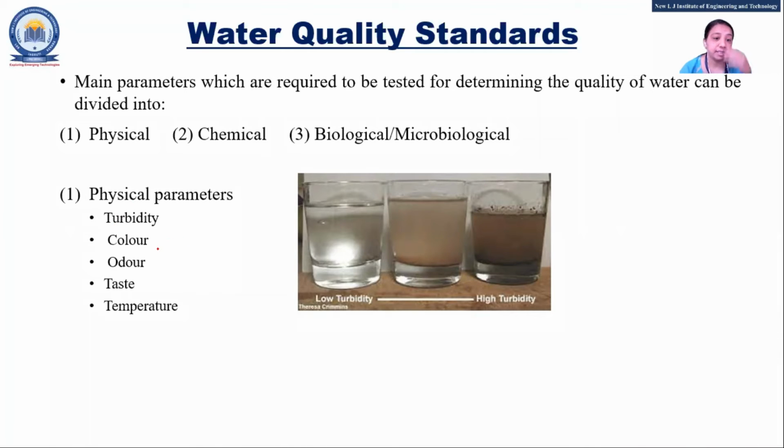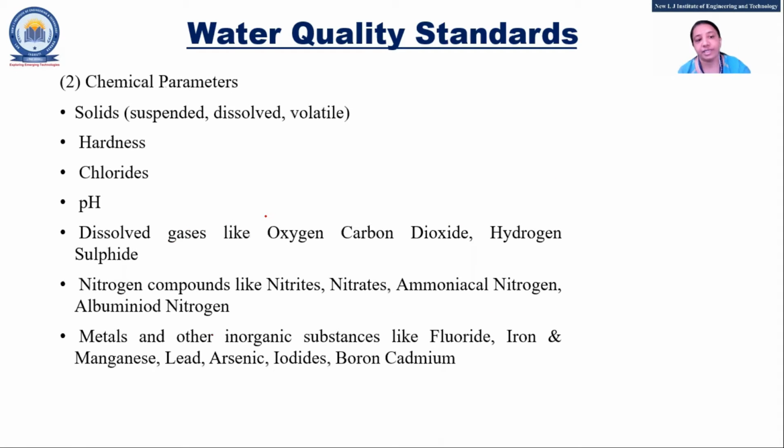Okay, so as color, odor, taste, and temperature, the first one is turbidity. That means the cleanliness of the water. If any substance is mixed with the water, the turbidity of the water will increase, right? The next is the chemical parameter. That means solids, hardness, chloride, and pH level.